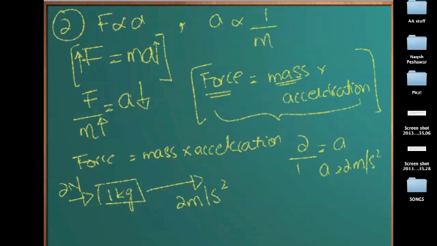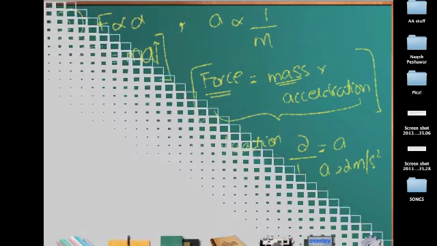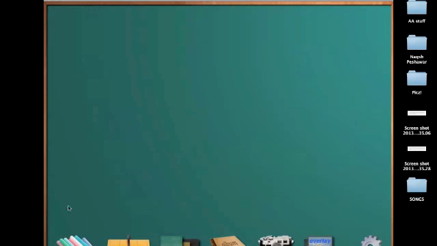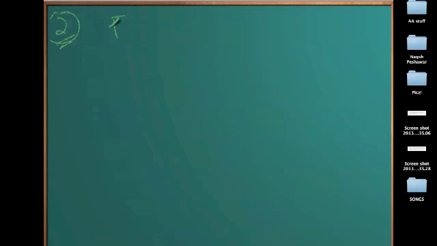So let's talk about the units using this theory. We are still talking about Newton's second law, and we have figured out F equals ma. If we need to figure out the units of force, we can simply use the same formula as we have seen in the earlier videos. In the units section, we just replace m with its units, which is kilograms, and the units of acceleration, which is meters per second square.